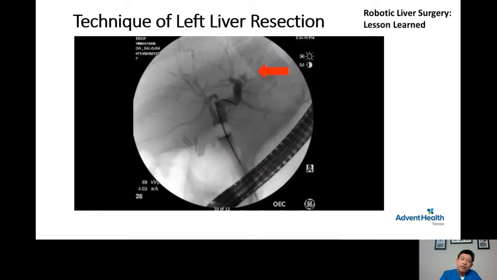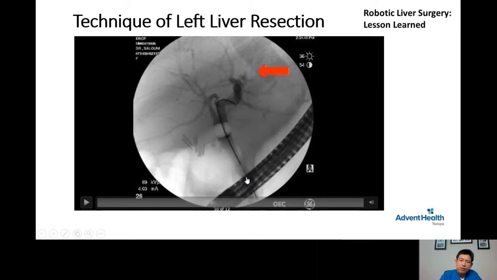This is a second video of left liver resection for a bile duct cancer. You can see here a picture of intraoperative ERCP. I was called by one of the gastroenterologists doing the ERCP, during the ERCP. This is the bile duct that is opacified by the contrast injection. Now this is segment 2, called the segment 2 bile duct. There is an obstruction in the origin of the segment 2 bile duct.